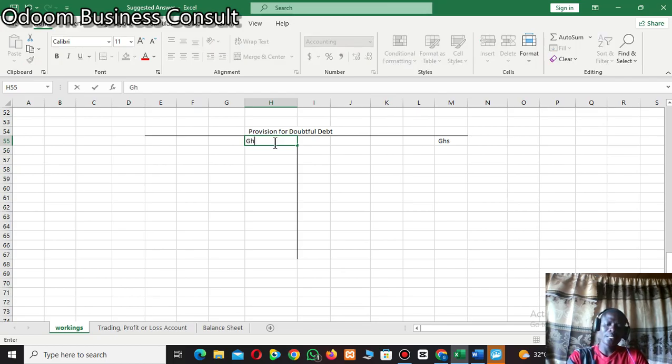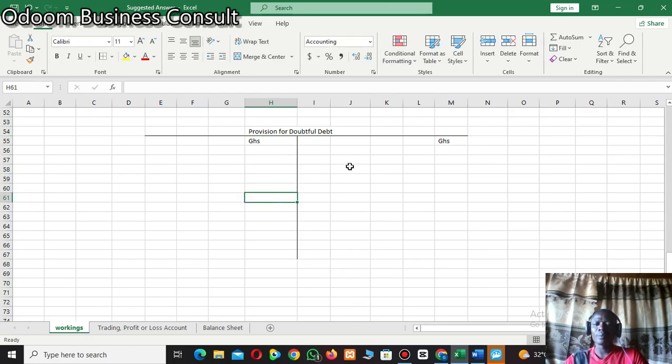If it is the first time that the business is making provision for bad debt, this is how you treat it. Now, because provision for doubtful debt is an expense or a loss, it will be at the debit side of the profit or loss account, the expenses side of the trading profit or loss account.